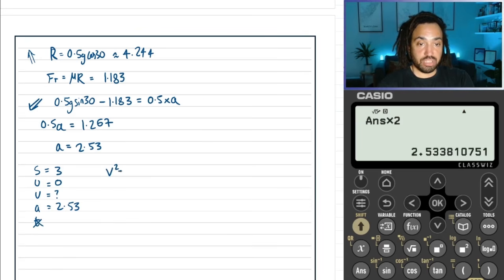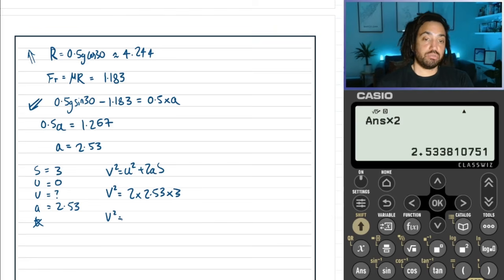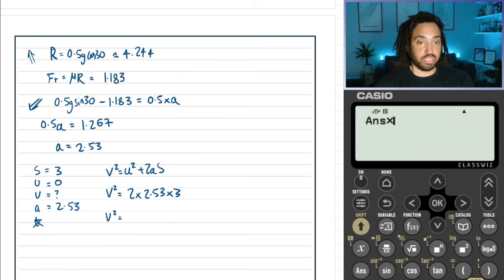We'll use v squared equals u squared plus 2as. u is 0, so v squared is just 2 times a times s. Multiplying by 2 and 3, which is 6, gives 15.2.